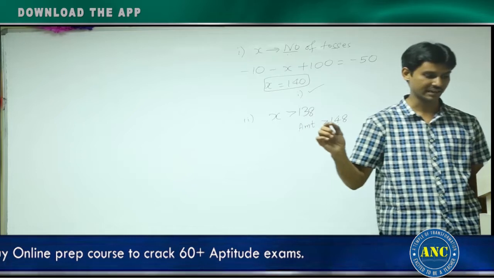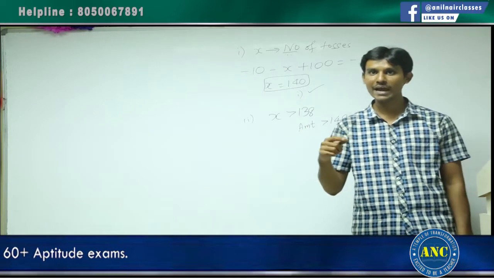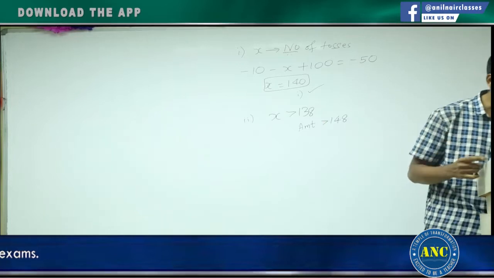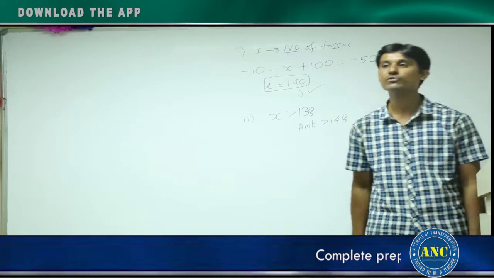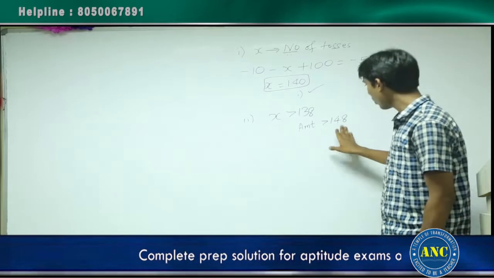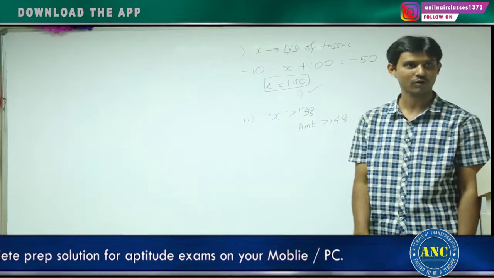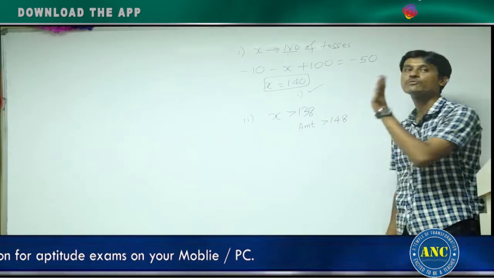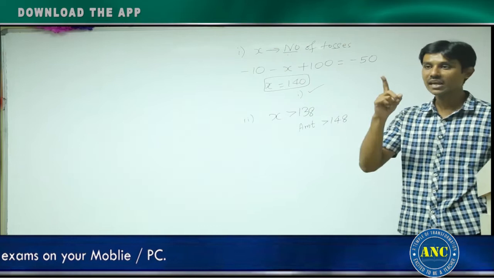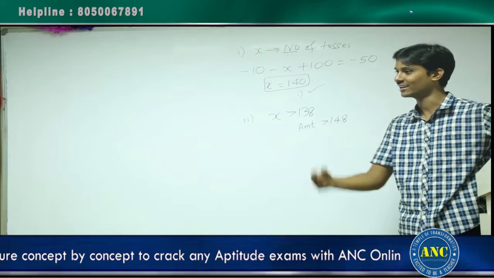But the question says that the game had to end normally. If you read the question again, Ram has incurred a loss of 50 rupees by playing this game. Until now, how much loss did he have? 148 loss he had. He paid 148, which means it is a loss for him, right? But he had only a 50 rupee loss. That means the game had to end normally, right? From there we can come back again.